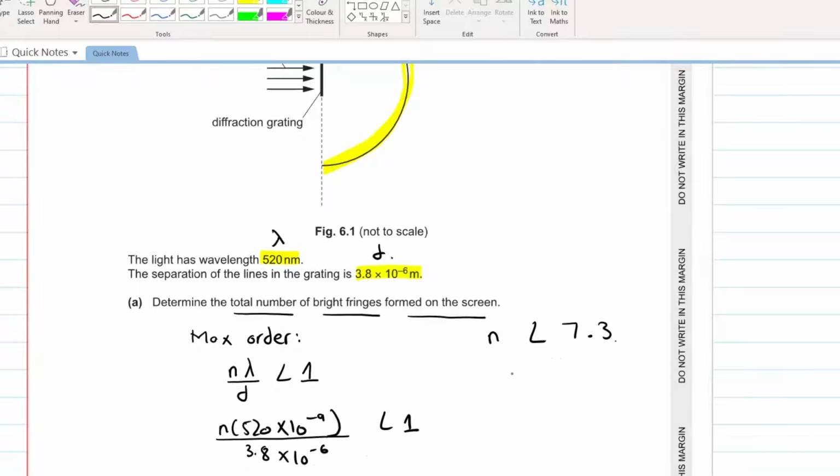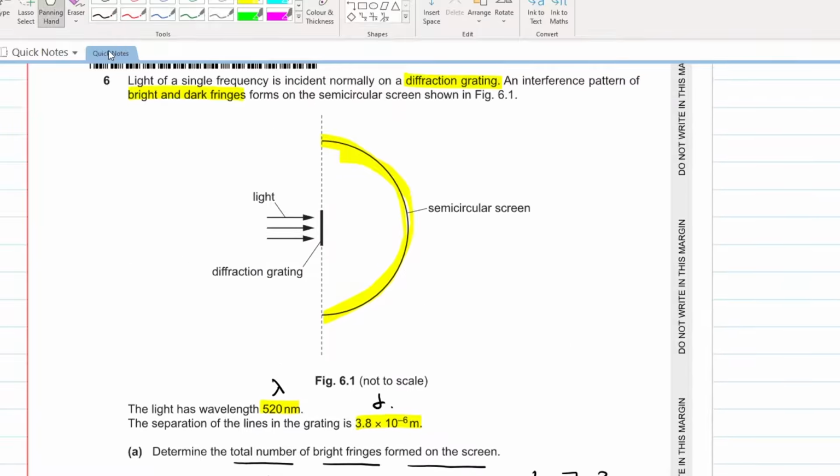So what will be your maximum order? Your maximum order will be 7. What does this 7 mean? This means that let's say this is the central bright fringe.